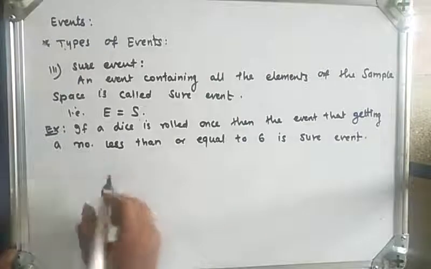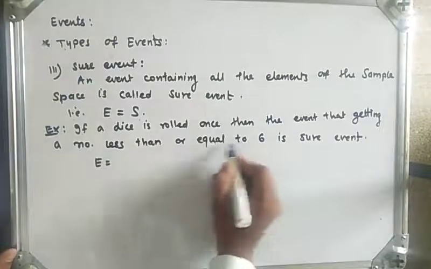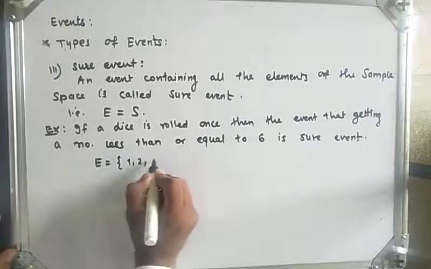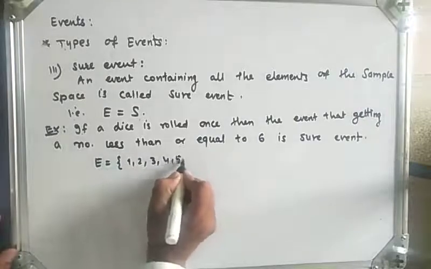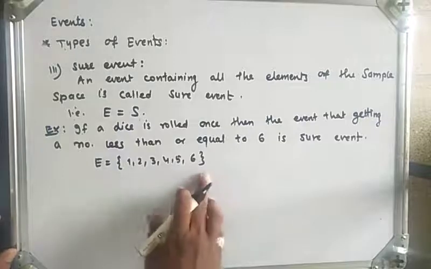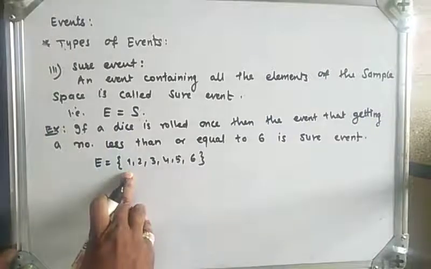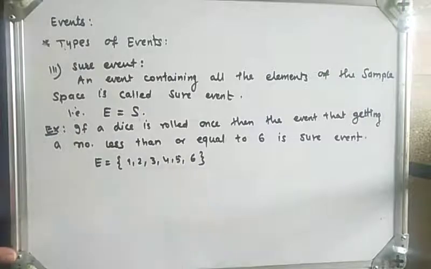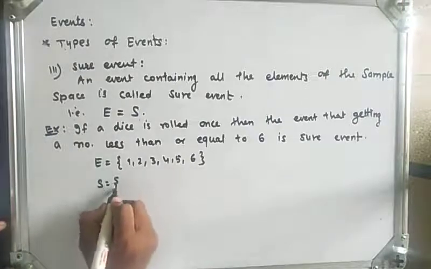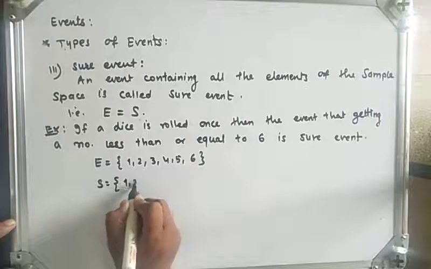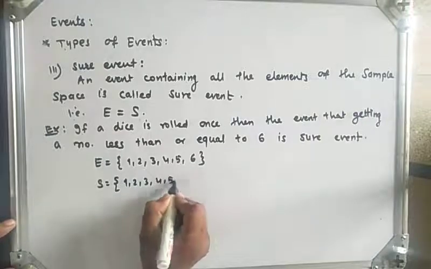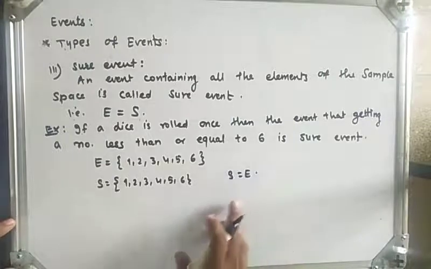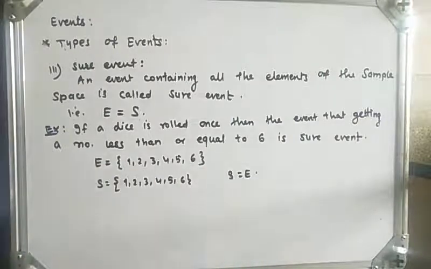Here the event E is the number which is less than or equal to 6, meaning the numbers in the event are 1, 2, 3, 4, 5 and 6, since a dice has numbers 1 to 6. And we also know that the sample space of one dice is 1, 2, 3, 4, 5 and 6. So here the sample space is equal to the event, meaning it is a sure event, right?